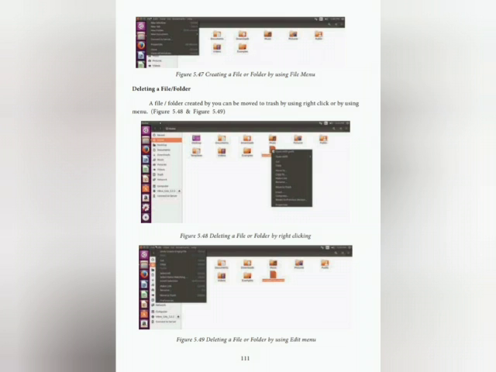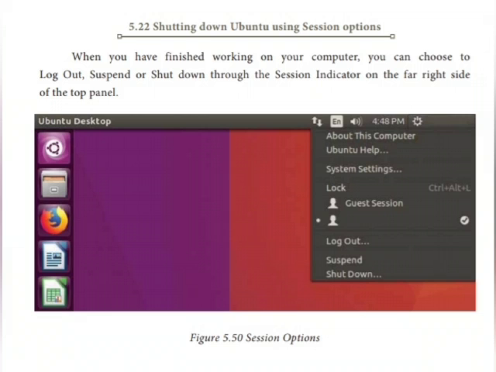The second one is deleting a file or folder by using the edit menu. Shut down Ubuntu using the session option. When you have finished work on your computer, you can choose to log out, suspend or shut down through the session indicator on the far right side of the top panel.